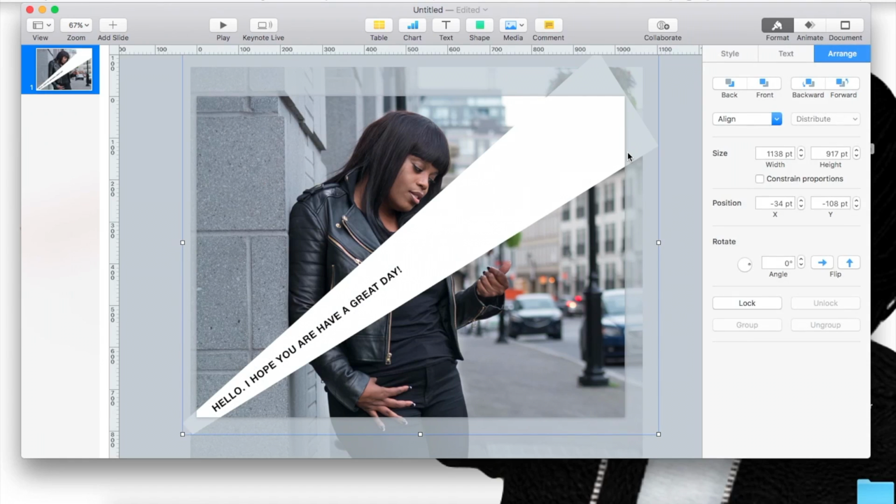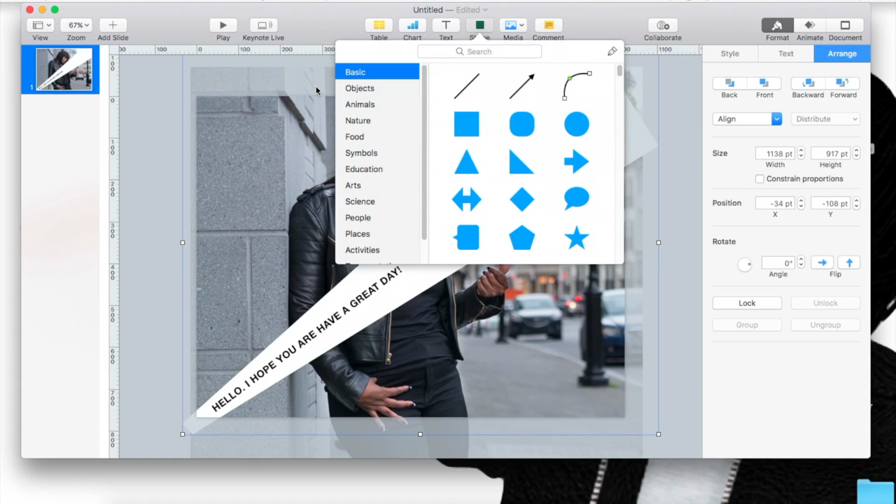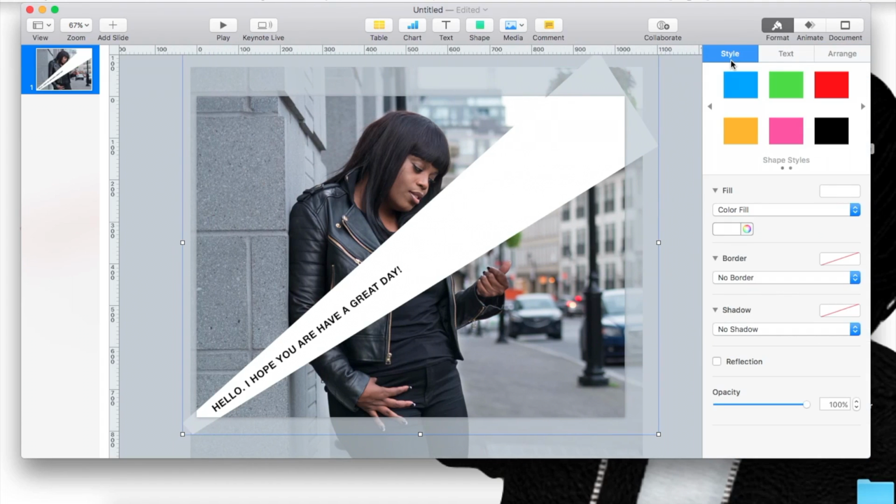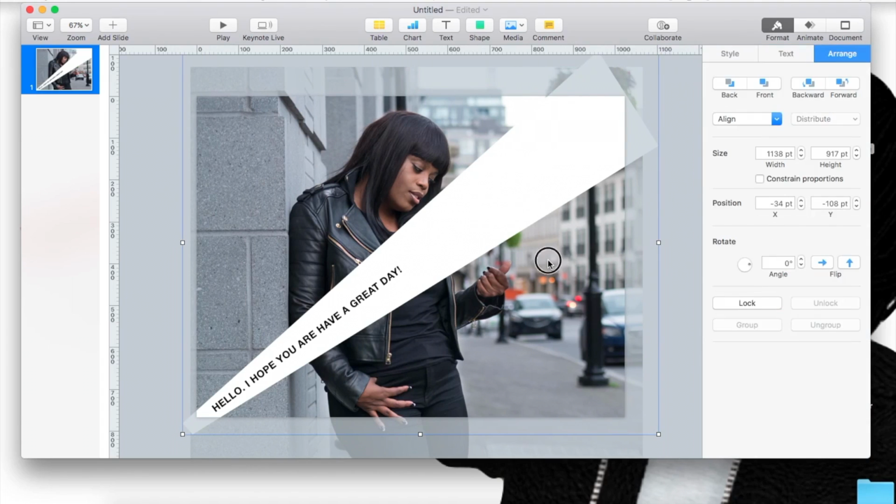So that's the basis on how to use text, how to use the shapes, how to create your own lines. I also created a video for you guys on how to do more things with the lines. And then the format has to do with the text style, the image, or anything that you're working on.